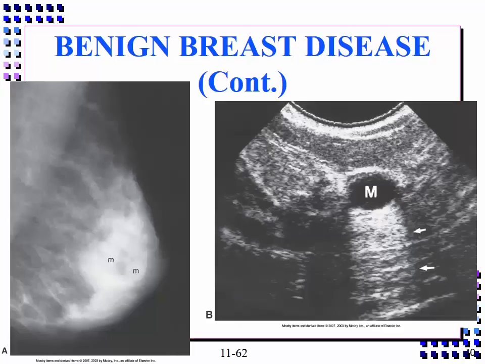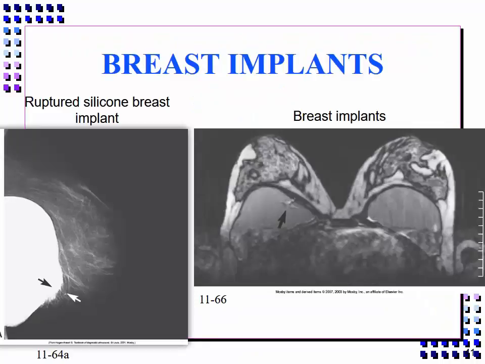This mammogram shows several rounded masses that could be solid or cystic in a breast that's very dense anteriorly. The sonogram clearly shows that the largest mass is cystic because it contains no internal echoes and shows considerable posterior enhancement. Breast implants can be visualized in both mammograms and on MRI scans.